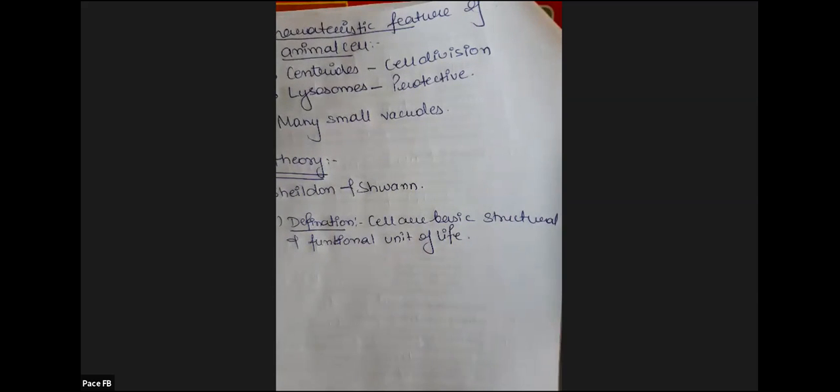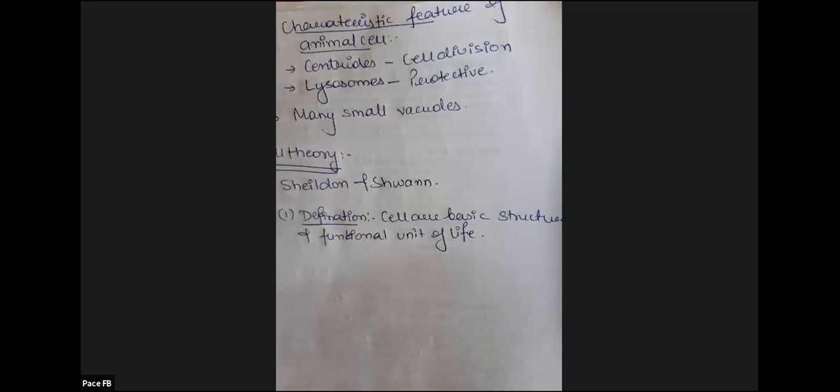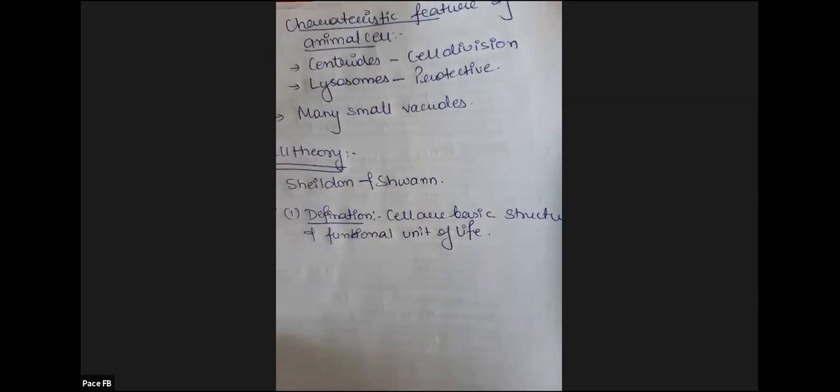Clear? So the definition comes as your cell theory's first point. The definition describes a particular material as a cell. That is why it is called a theory.